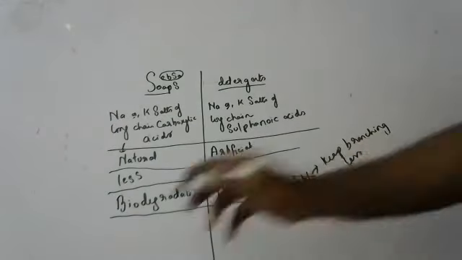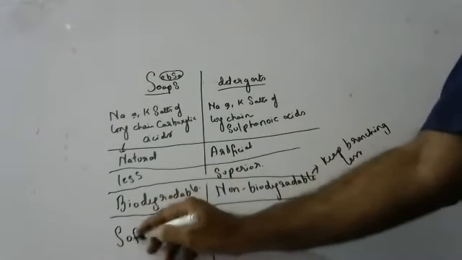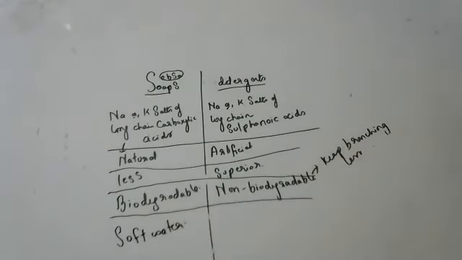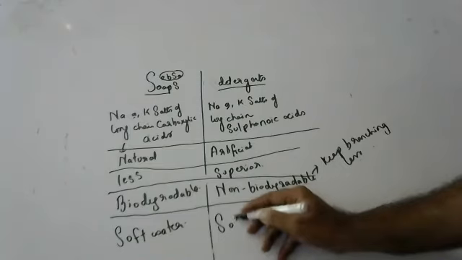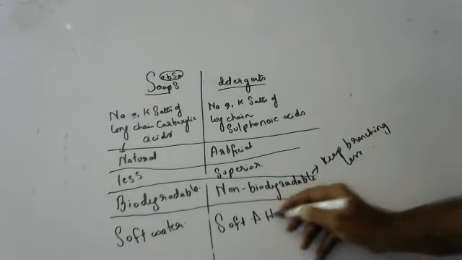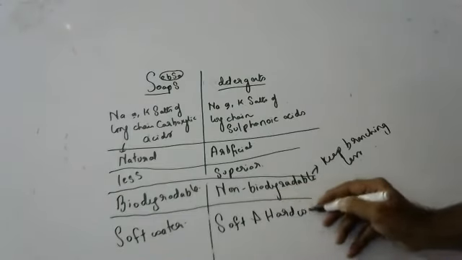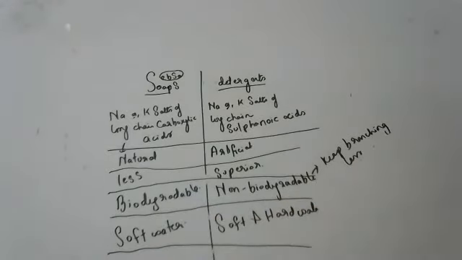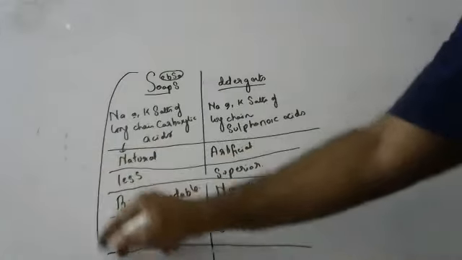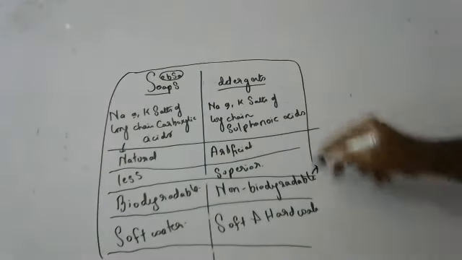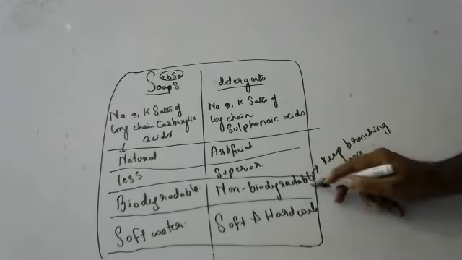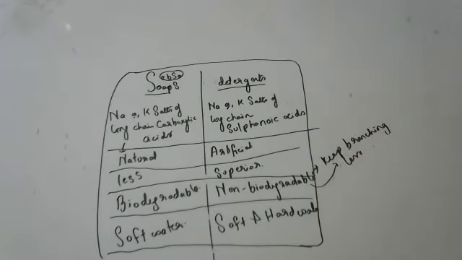Okay, soaps can act only in soft water. What is soft water? Water which doesn't have salts. And detergents can act both in soft water and in hard water, whereas soaps cannot act in hard water. Very, very important. These are the important differences between soaps and detergents. So if you want to make detergents biodegradable, keep the branching less.